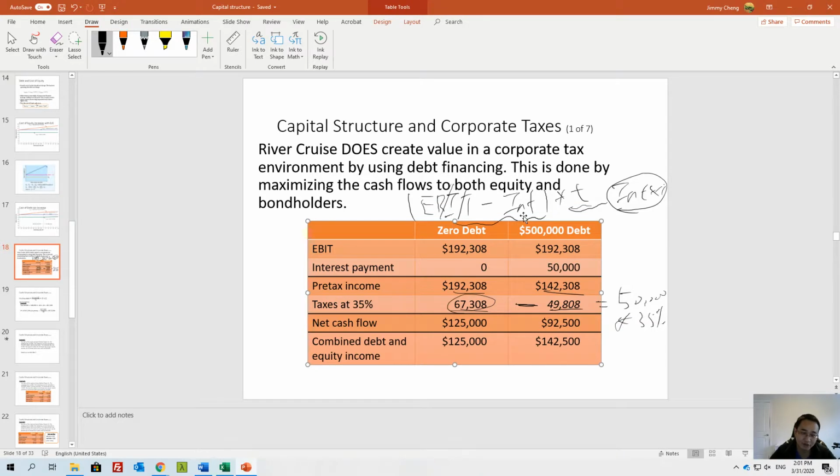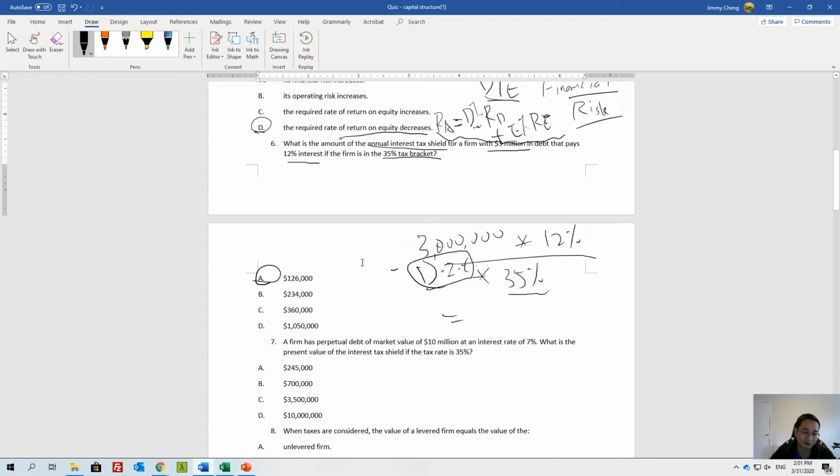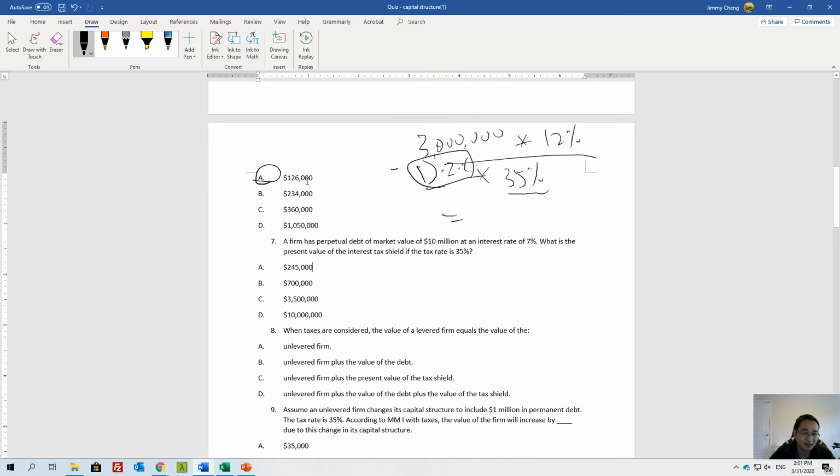The only difference will be interest times T, and when we come to here, you need to use $3 million times 12% to calculate how much interest we pay, and then times the tax rate. That will calculate your annual interest saving, because interest is deductible, right? And because this is only 1 year, this question is asking if a company can do this forever, how much can they save? So a lot of times we just use TD. Essentially, if you look at what we have, debt times interest times tax rate, this is how much you save every year, right?